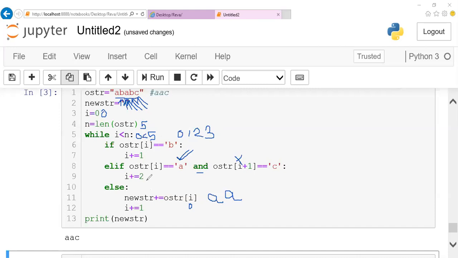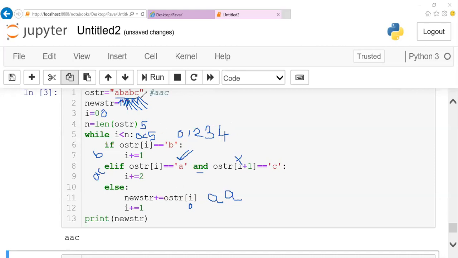All these conditions fail. One condition is satisfied when we have B, and the other is satisfied when we have A and C next to each other. Then I come for the fourth position. The B condition will be false, and the next condition also will be false.